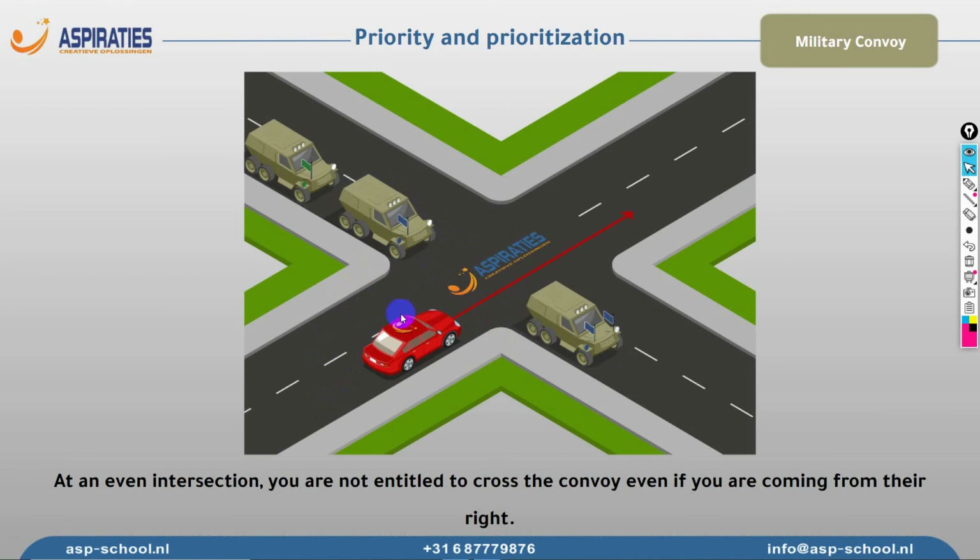Now we have this scenario over here. We have the military convoy crossing an uneven intersection.